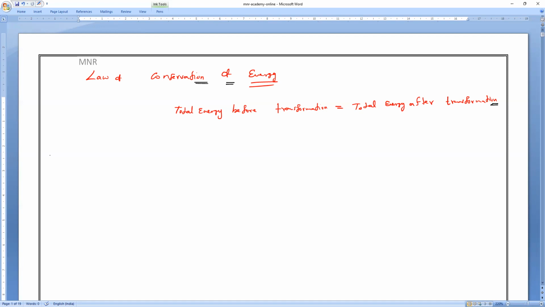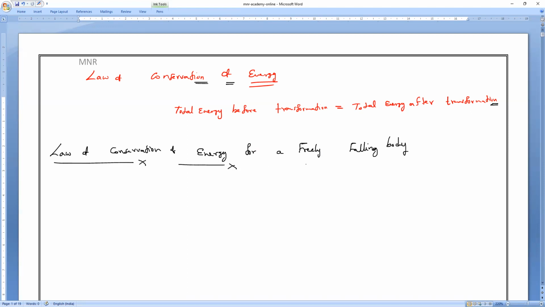So all of you write: law of conservation of energy for a freely falling body. This is a very important derivation.